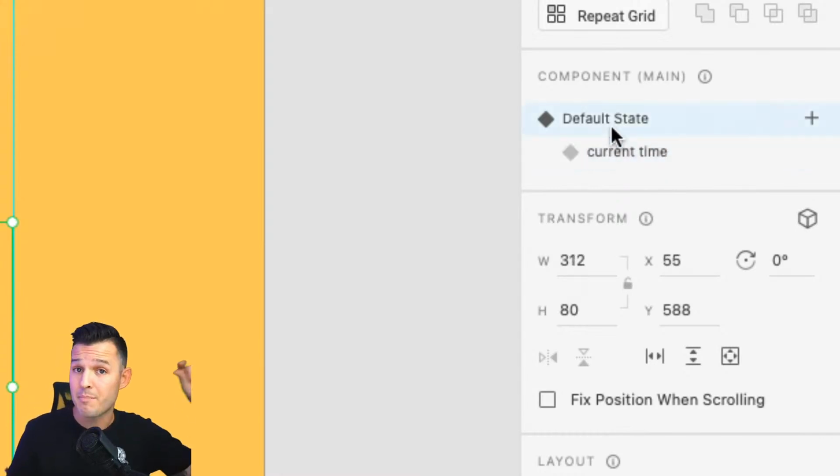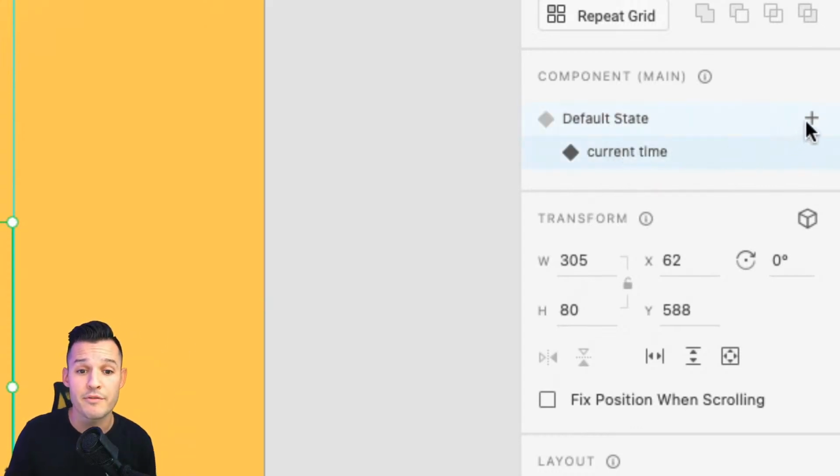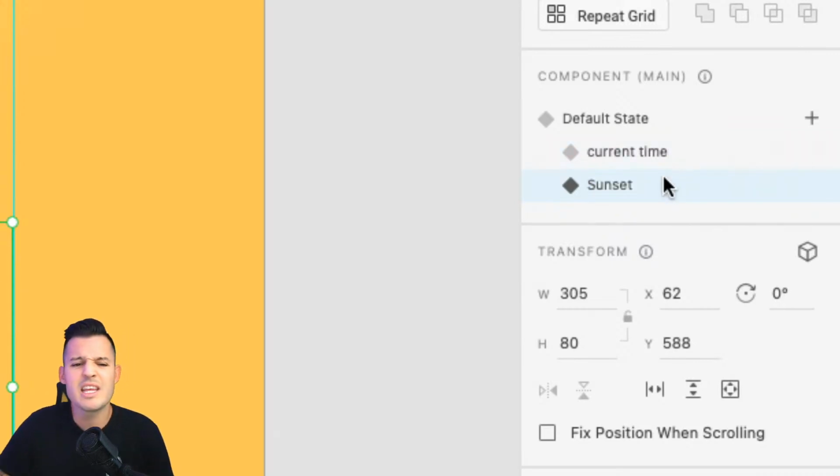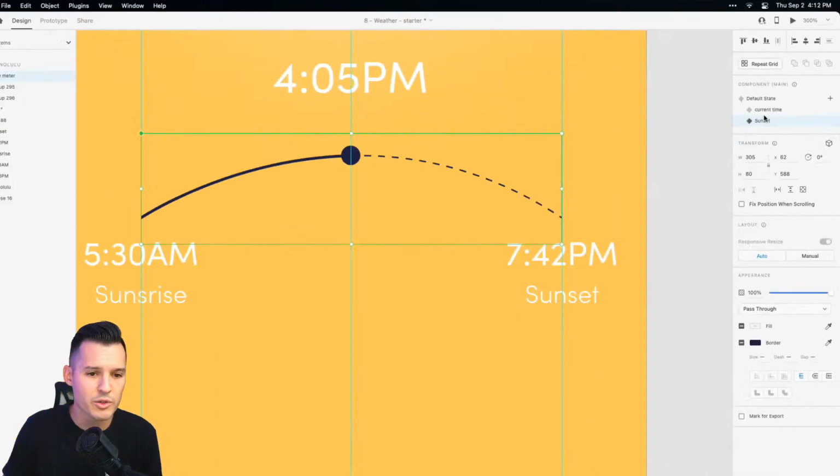So if I select default, it's going to base it off of our state where everything's moved over to the left. Current time, let's base it off of that one. We'll press plus. Let's call this one sunset, okay? And we're just doing it to have it. That's all we're doing, okay?